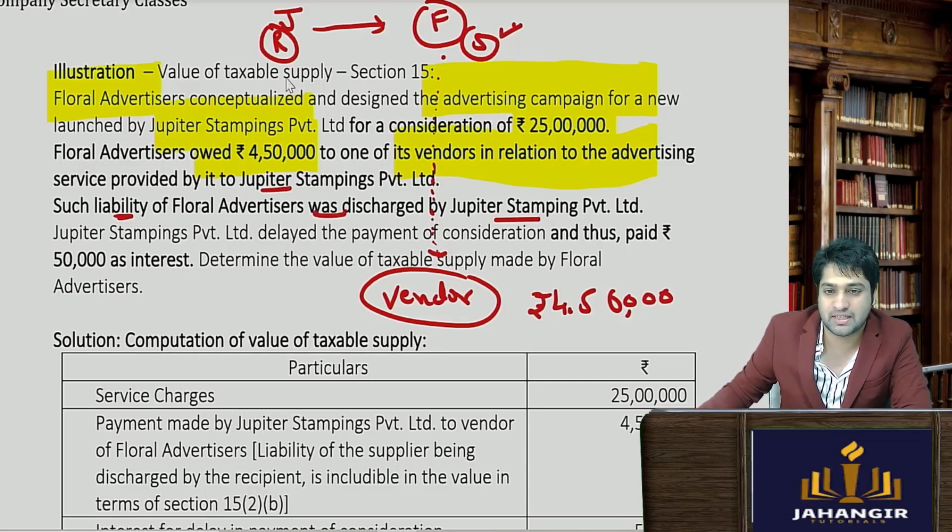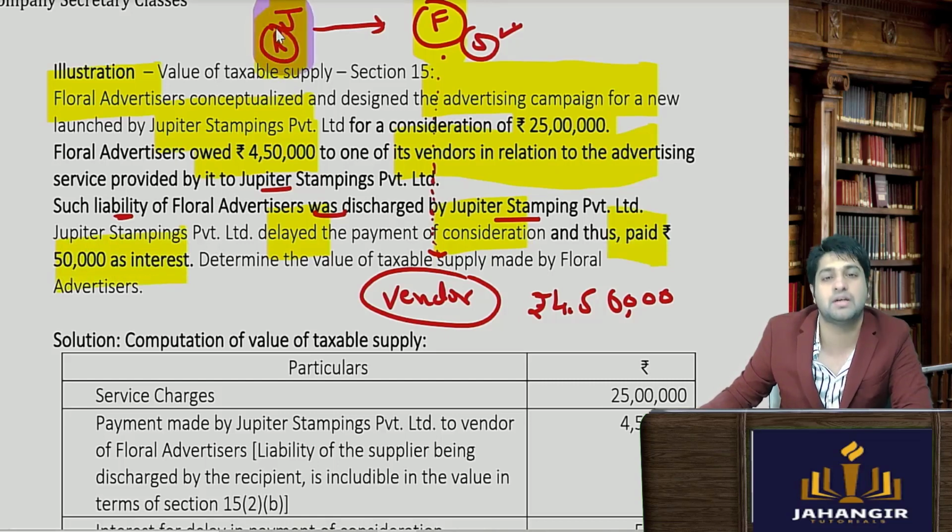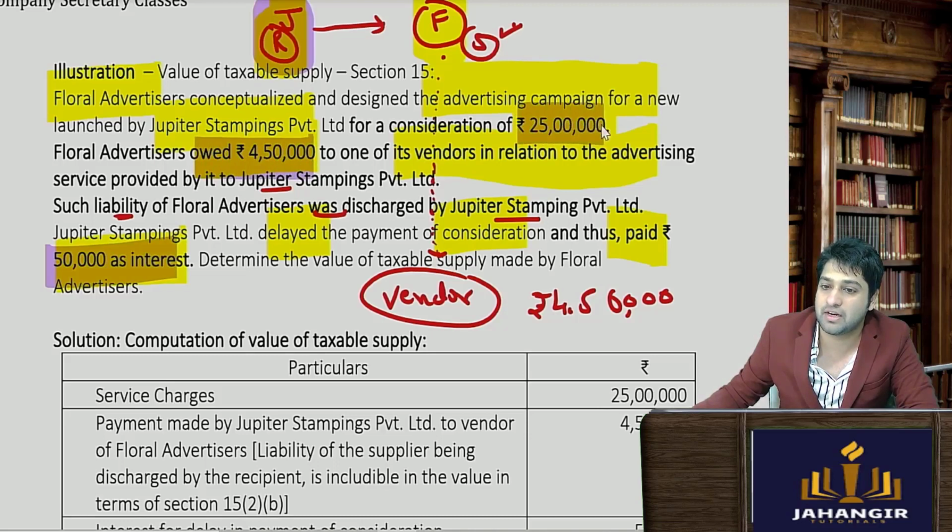So ये जो payment था इस Floral को करना था, but ultimately it has been incurred by the recipient Jupiter. Now Jupiter Private Limited delayed the payment of consideration and thus paid rupees 50,000 interest. अब Jupiter is a recipient, उसने थोड़ा delay payment भी किया, तो it had to pay 50,000 also, plus it also paid this amount, and the total transaction value was 25 lakhs.